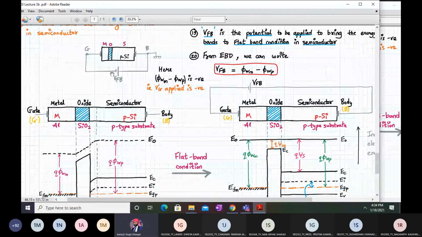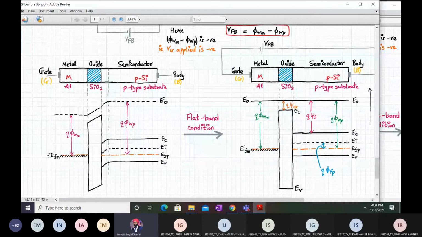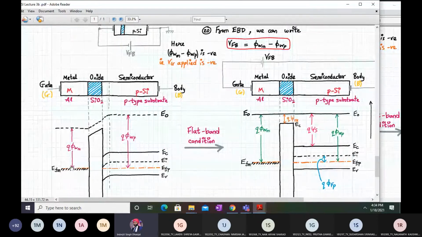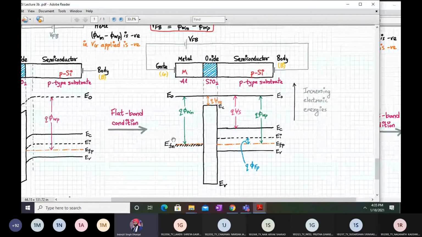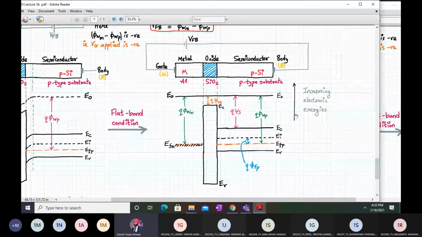Externally we have to apply a negative voltage to the gate with respect to the body. The body will be positive, or rather grounded. So here phi fm minus phi fp will be negative, which means Vg will be negative. Remember, here the y-axis is electronic energies. So if we apply a negative potential, your Fermi levels will go up, the electronic energies will go up. That is what is happening over here. We want to make this energy move up so that the bands will become flat. Here it is. These are increasing electronic energies, as you can see clearly.